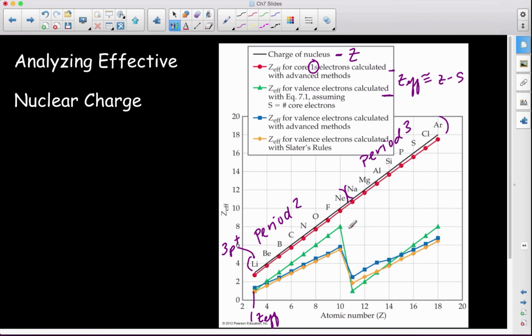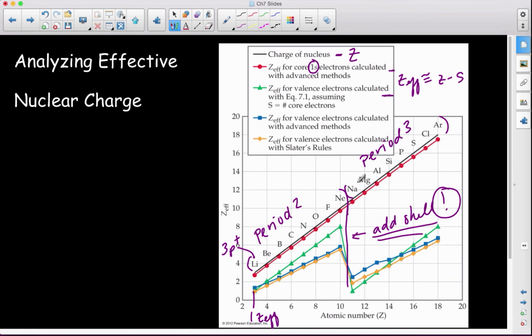Huge drop between neon and sodium. Why? If we look here, what happens as we go from neon to sodium is we add a shell. By adding a shell, all of these now become core electrons, which means that now these are being shielded by those 1s electrons and 2s and 2p electrons.